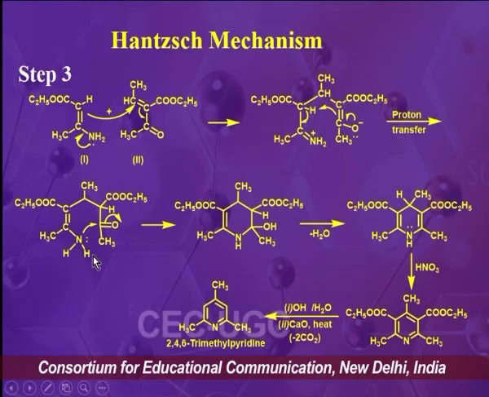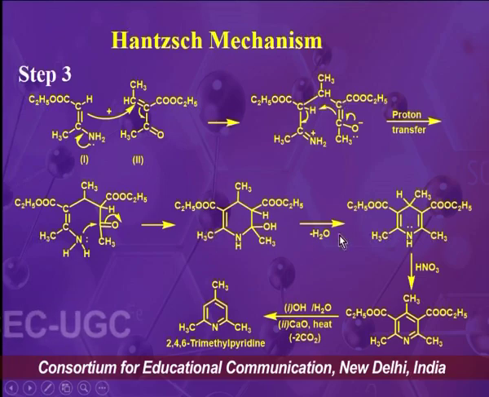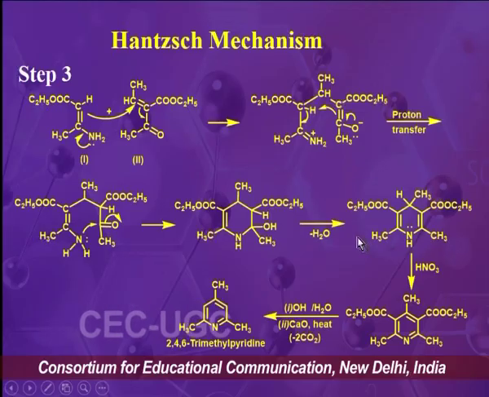After nucleophilic addition we will have a cyclic intermediate. Then from this cyclic intermediate dehydration will take place and it produces 1,4 dihydropyridine as the intermediate.